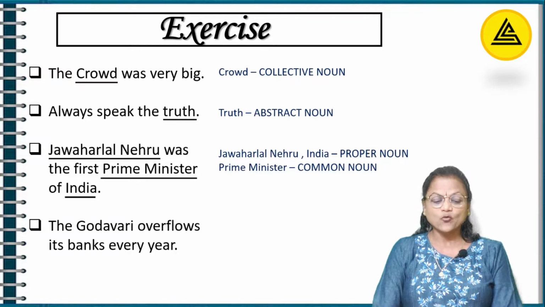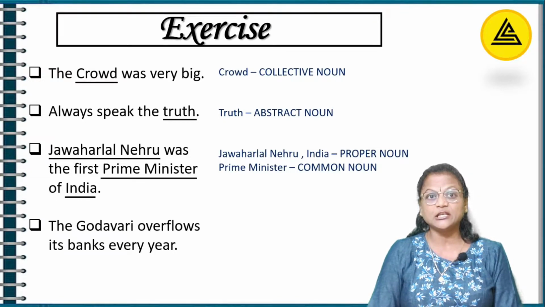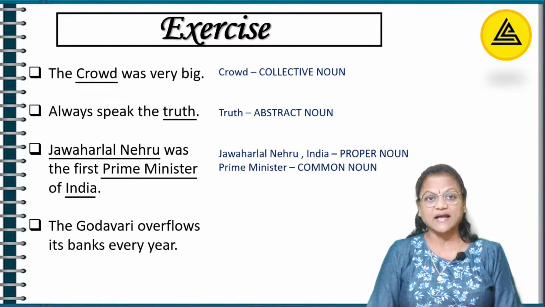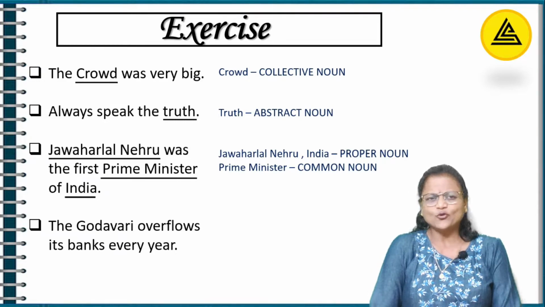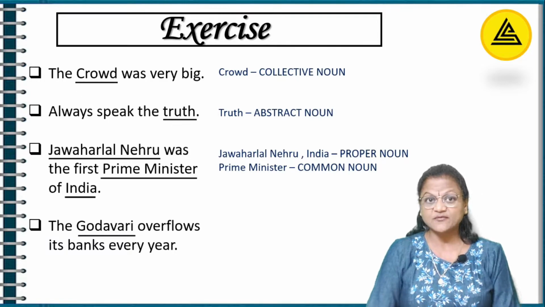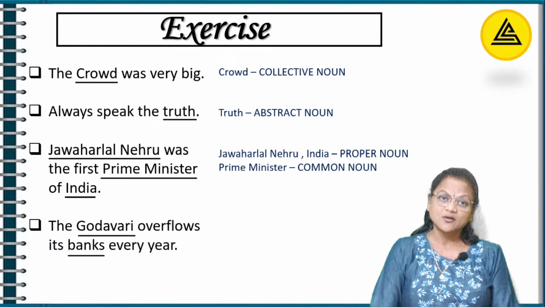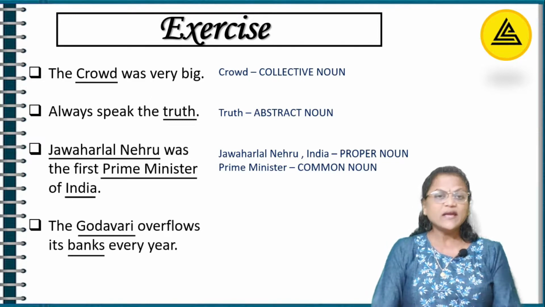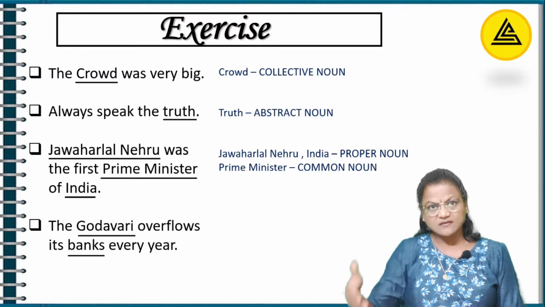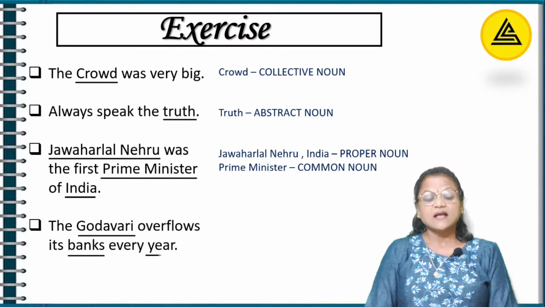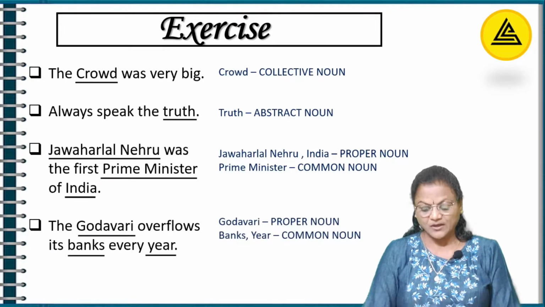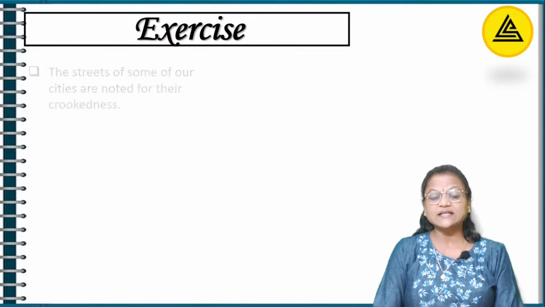The Godavari overflows its banks every year. The Godavari overflows its banks every year. Who overflows? Godavari. Is it specific? Yes. So it becomes a proper noun. Where does it overflow? Its banks. Banks means the sides of it, right? So here banks and year, they both become our common nouns. Okay, let's move to sentence number 5.